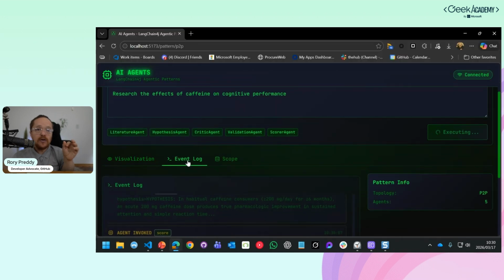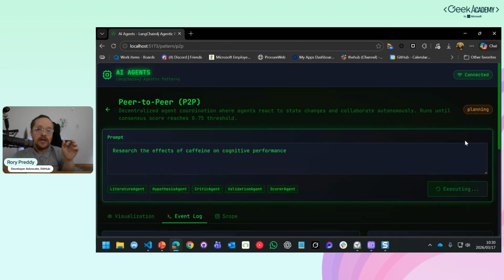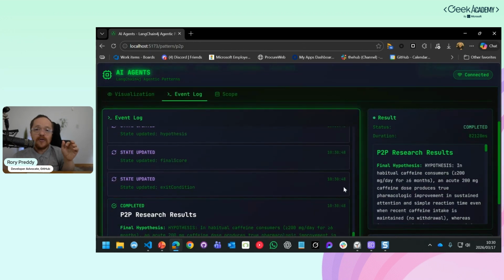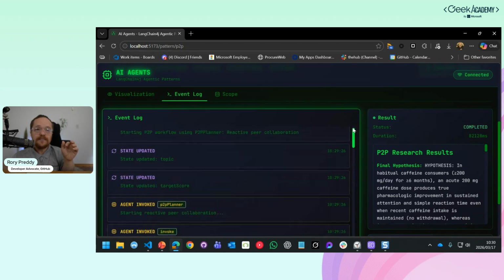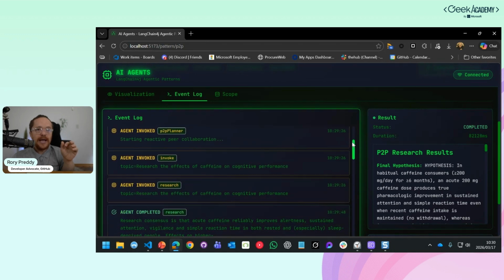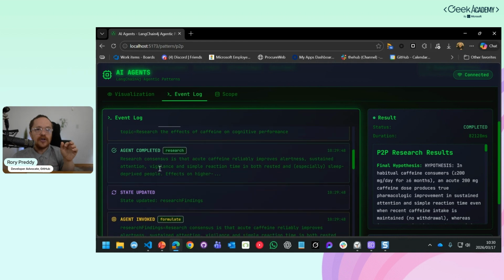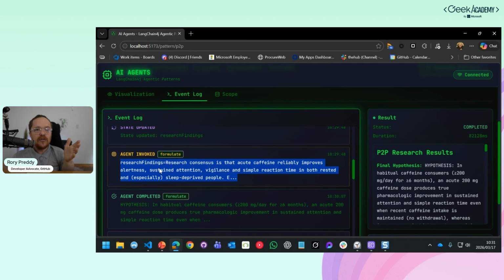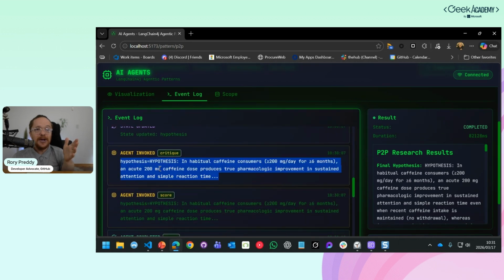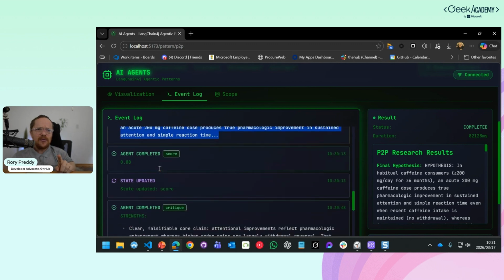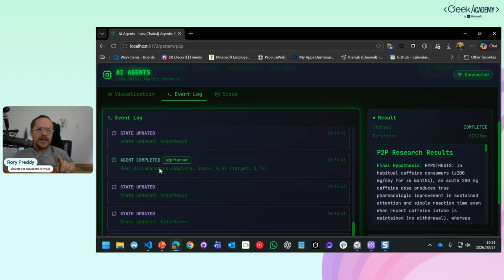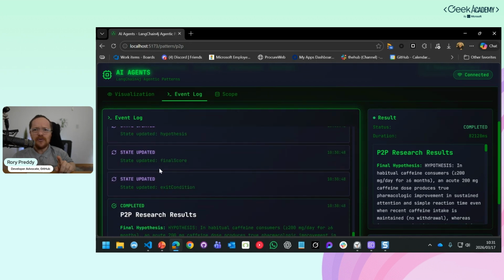So let's go into the event logs here, and let's see exactly what's going on here. Let's make that a little bit bigger. Oh, there it came back in 82 seconds. Let's go back to here. So we've got our planner, we've got our research, and it's given our research. And then after that, we formulate a hypothesis on that. We critique it, like bad hypothesis. We score it, and then we go in there, we critique it again, and then we get the result then.